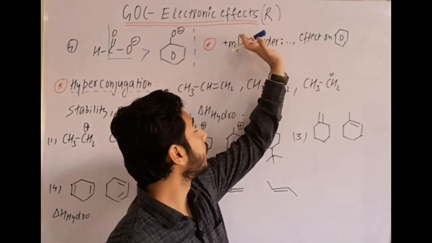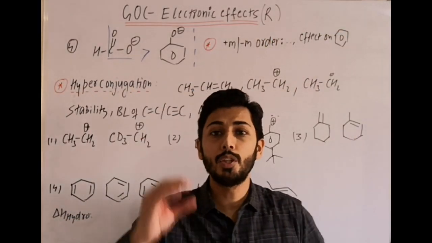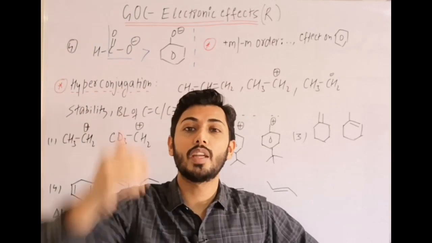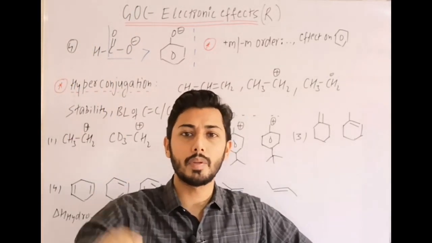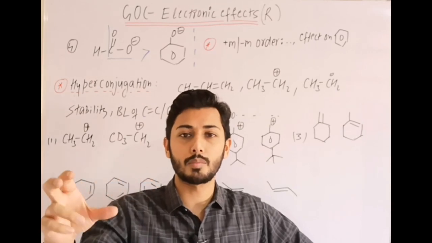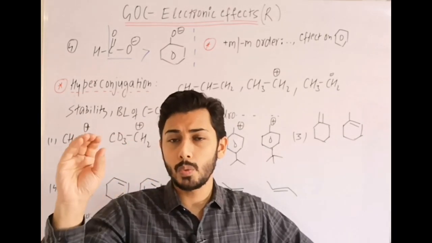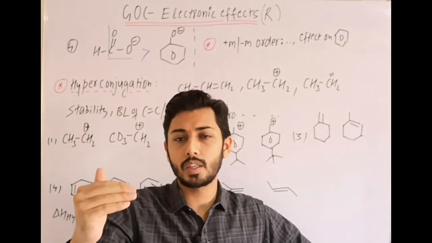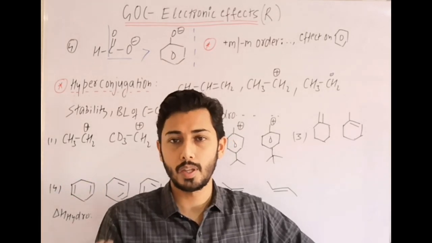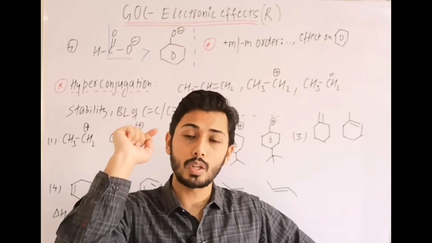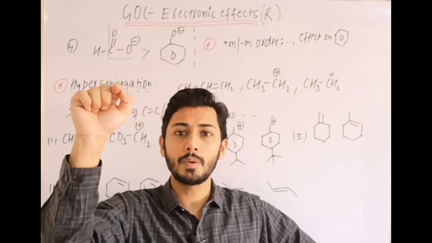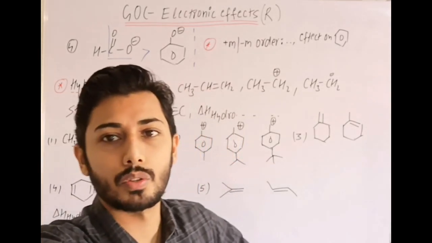Then if we put these groups on the benzene ring, then we use this effect in electrophilic aromatic substitution. Suppose plus M group, I am putting OH group on the benzene. OH is a strong plus M group. It will increase the electron density on benzene ring at ortho and para positions, and we get more electron density or negative charge at ortho and para positions, right?